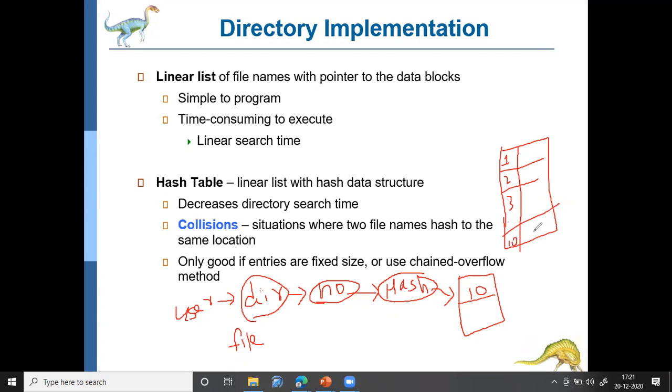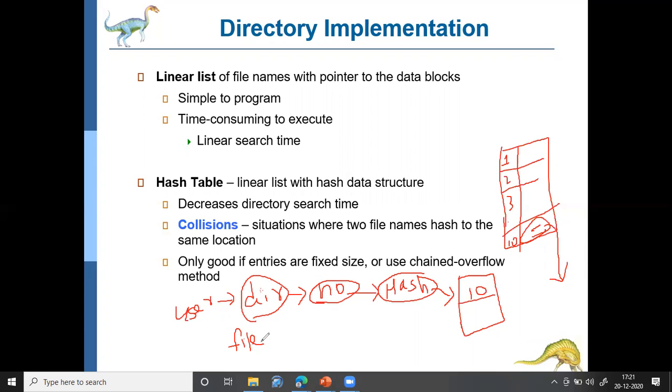Block number 10 is in a particular track or sector where that data will be available. Now the operating system can directly access that particular sector. So this is how the hash table works.